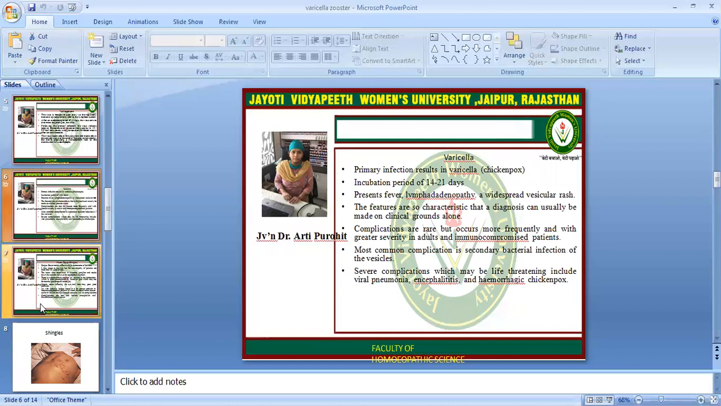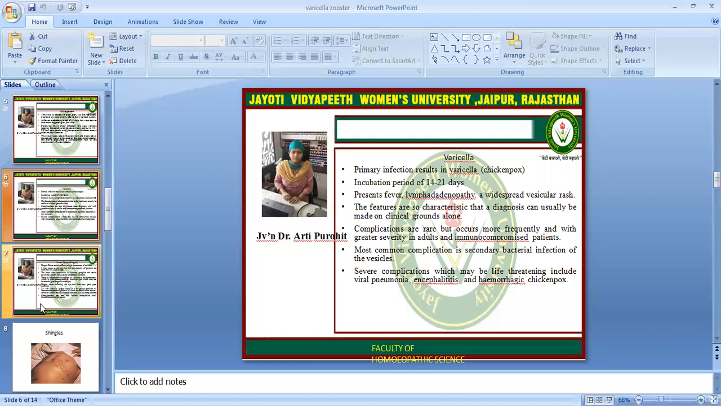Varicella primary infection results in varicella. This is called chickenpox. The incubation period is 14 to 21 days. It presents with fever, lymphadenopathy, and a widespread vesicular rash. The features are so characteristic that a diagnosis can usually be made on clinical grounds alone.